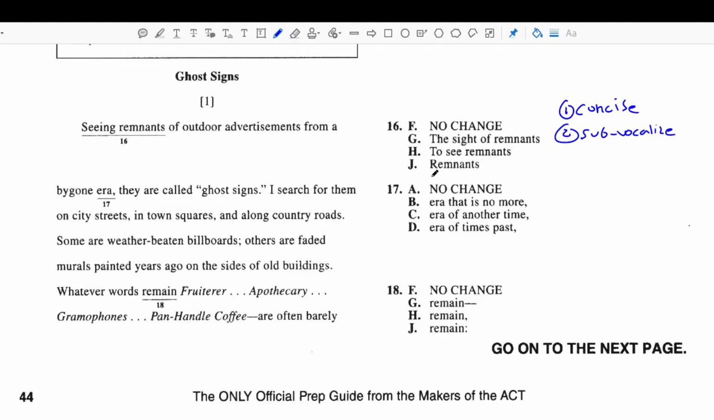This works 80% of the time. Of course, the shortest one would be J, remnants. Let's hear how that sounds. Remnants of outdoor advertisements from a bygone era, they are called ghost signs. Now, most students aren't convinced that that sounds correct. And that's why this concision subvocalization technique doesn't work 100% of the time. You can't hear how it sounds unless you have a very well-trained ear for this.